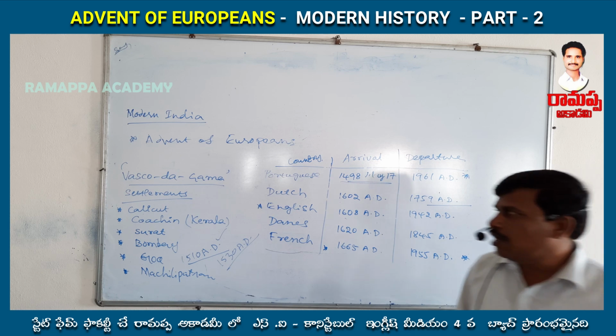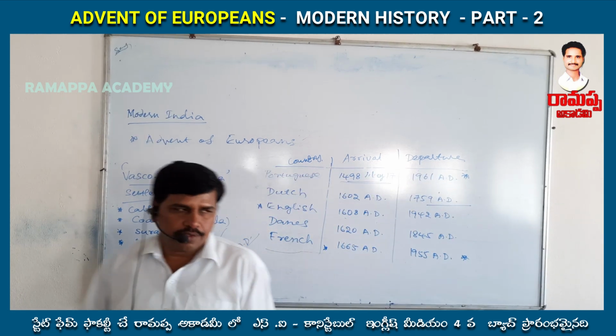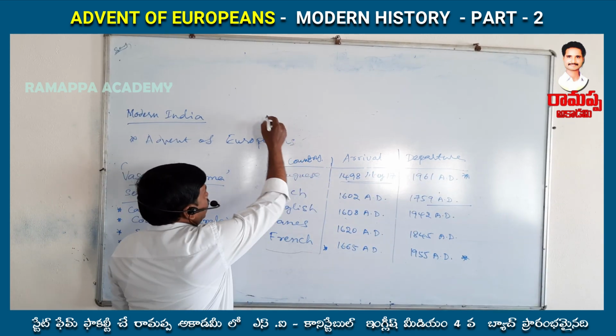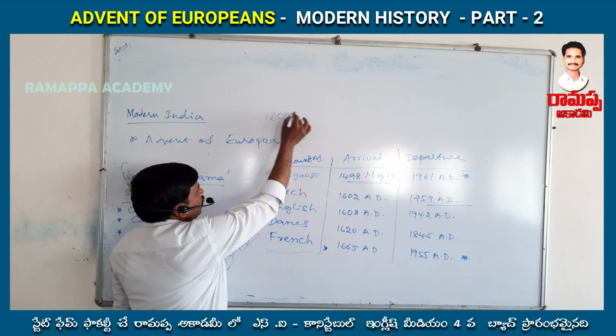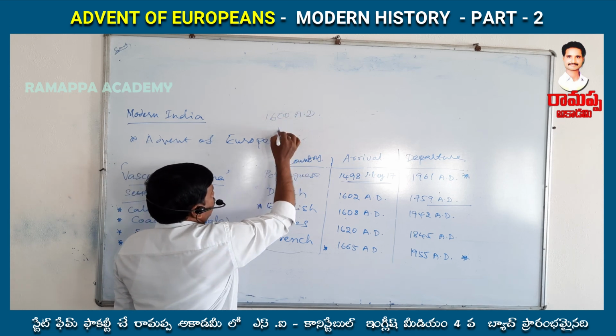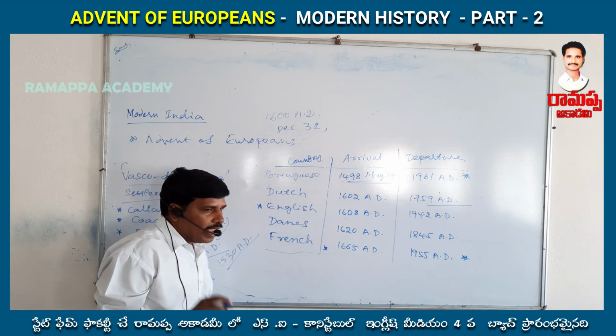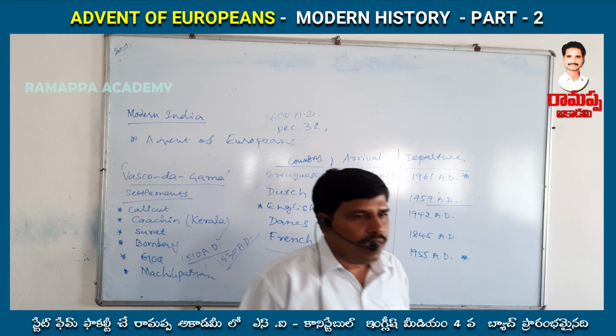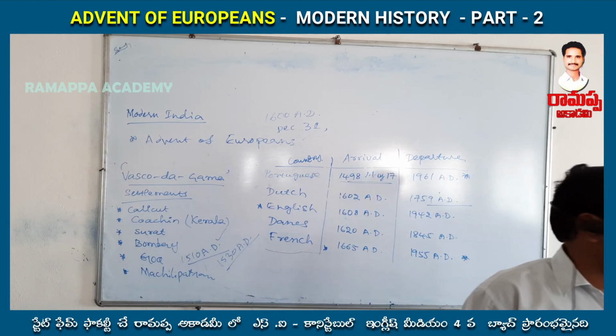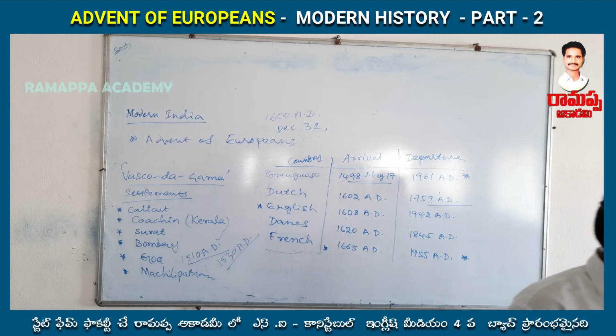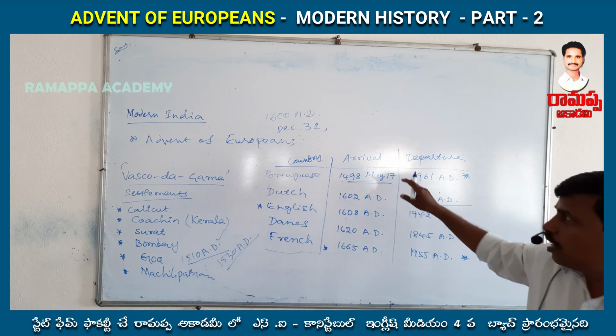But on December 31st, 1600 AD, Queen Elizabeth I issued one important chartered act, which is nothing but the monopoly of trade given to the East India Company.